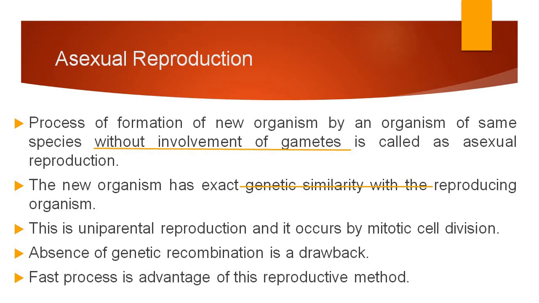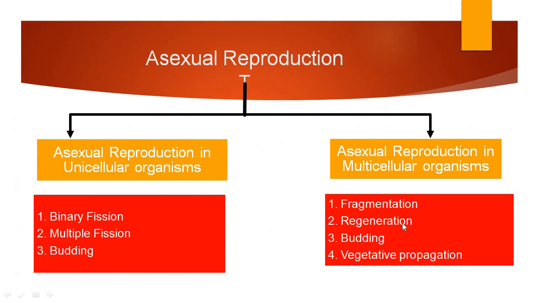Fast process is the advantage of this reproductive method. Sexual reproduction takes a long time for giving rise to the new baby or the new individual, but asexual reproduction is a very fast process. So within a small amount of time, the individual can give rise to a new individual.